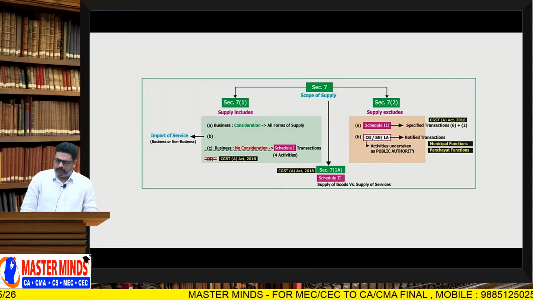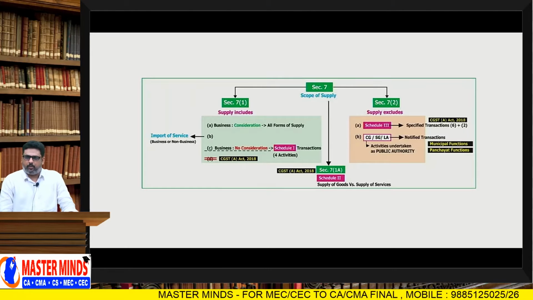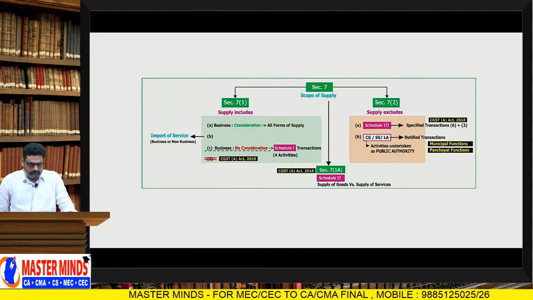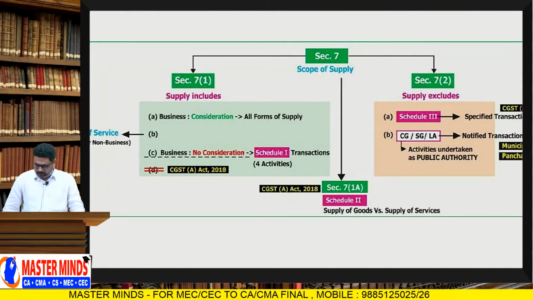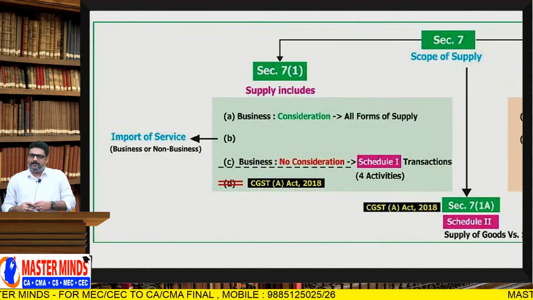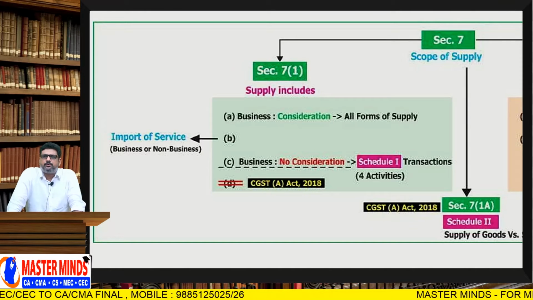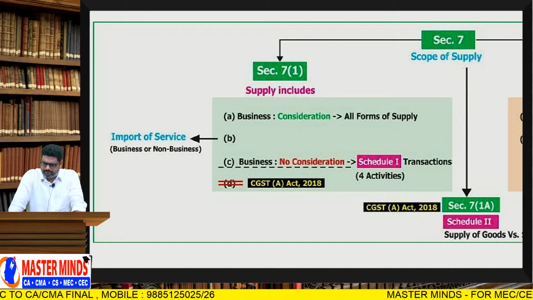This is the overview of the particular section we are going to discuss now. Section 7 deals with the scope of supply.